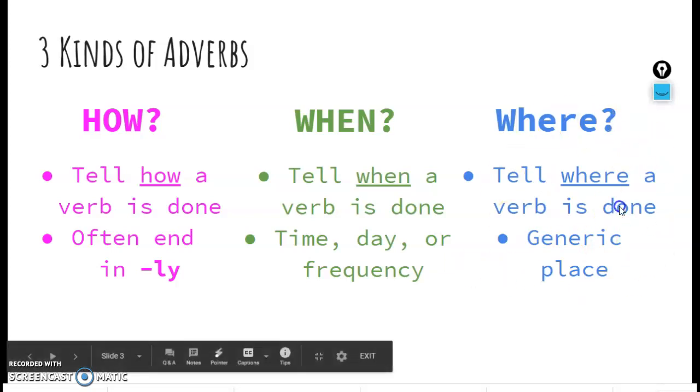And last, in the blue, is where adverbs. Where adverbs tell us where a verb is done.